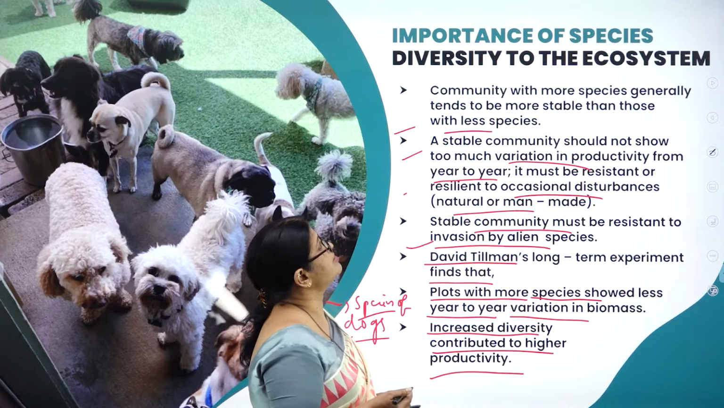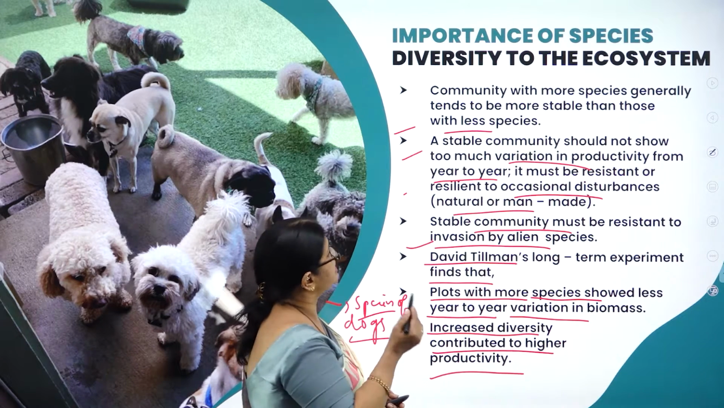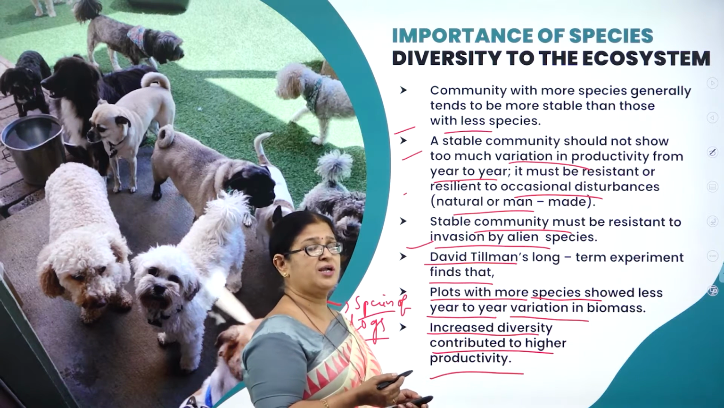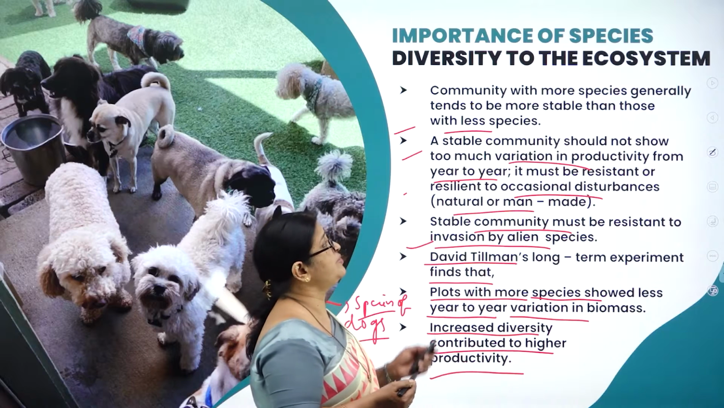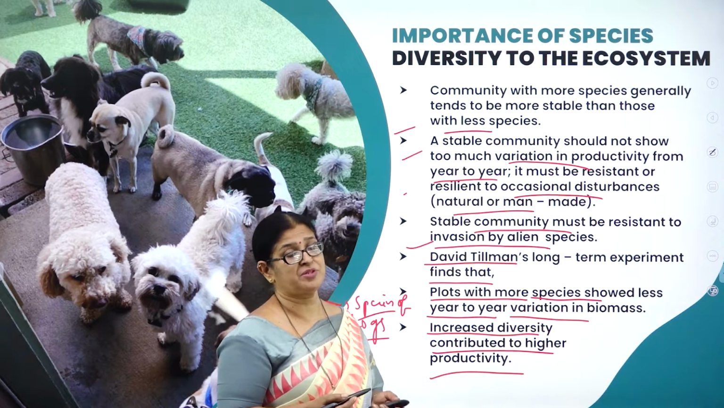So what is the importance of species diversity to the ecosystem? A community with more species generally tends to be more stable than those with fewer species. But it is not like that; many of the ecologists were of the opinion that the ecosystem is more stable with more number of species.